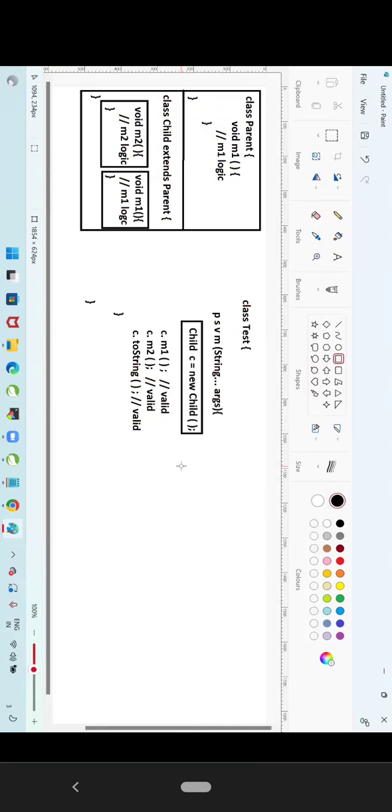Right. C.M1. Which method will be executed? Child M1 or parent M1, both are having. Parent means our superior, right? Which one should we give priority? Will you respect your parents or not? So which one should be called first?